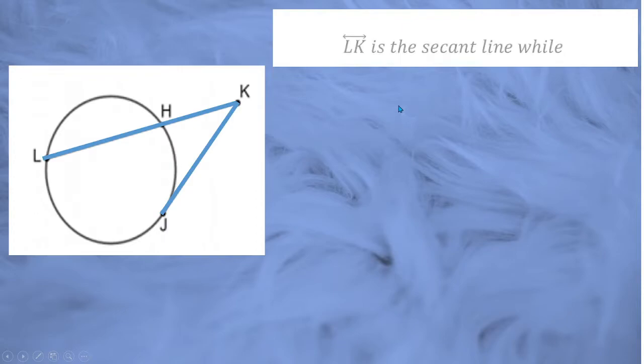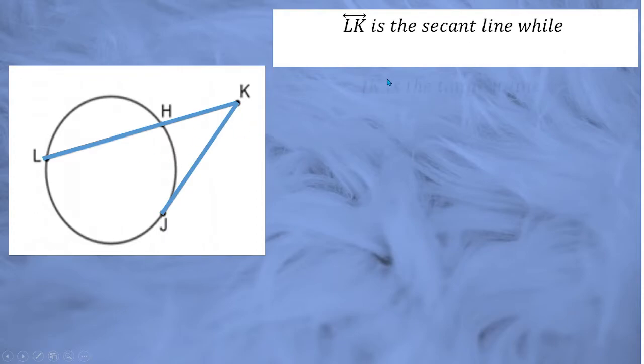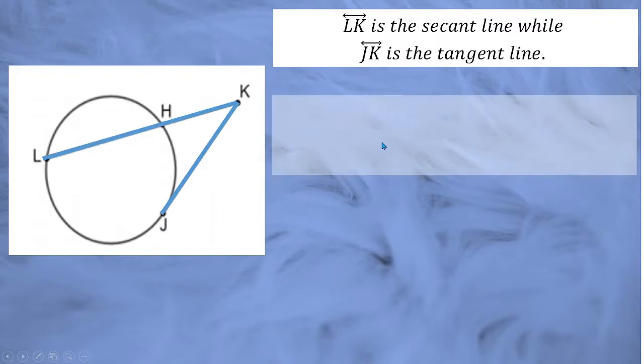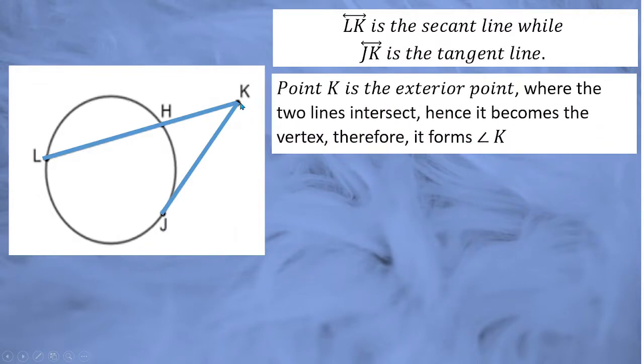So, this is the secant and this is the tangent. And then we have the angles. Point K is at the exterior point, so therefore it forms angle K. So this is arc LJ and this is arc HJ. What will we do with the measures of the arcs? We will subtract them later. Suppose this is 150 and this one is 110.